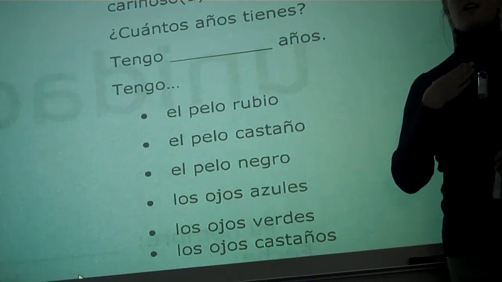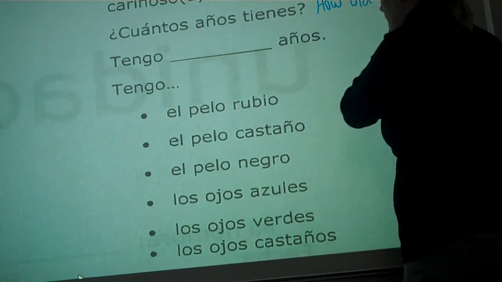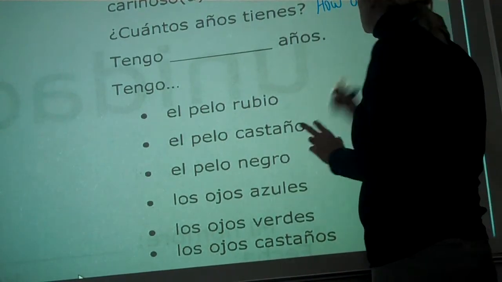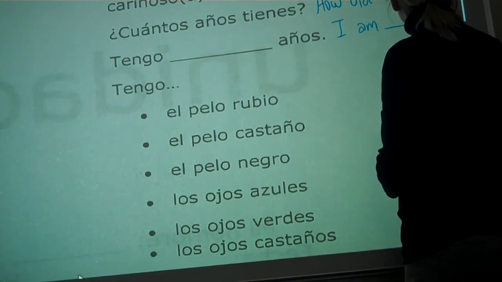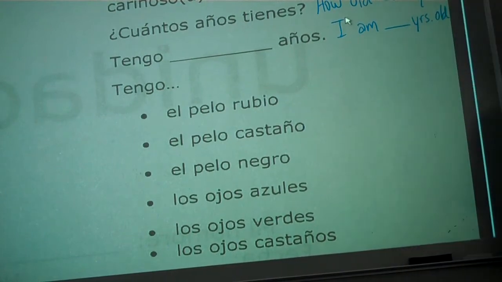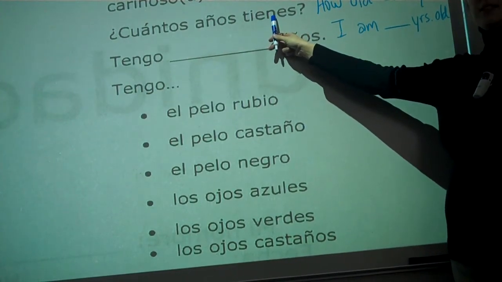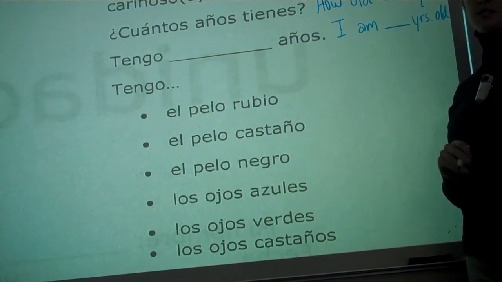What was the question that I asked her? How old are you? Okay? So, what this means in English is how old are you? When she answered, she said, I am blank years old. I am so many years old. What this literally means is, how many years do you have, Alejandra? And when she answered, she said, Tengo 14 años. I have 14 years. Okay?